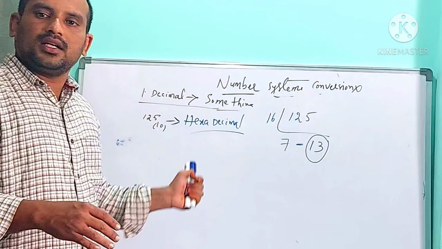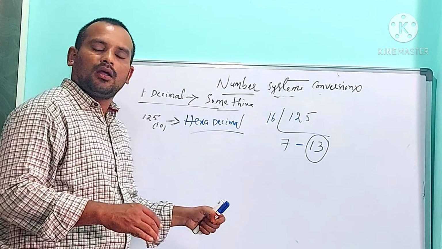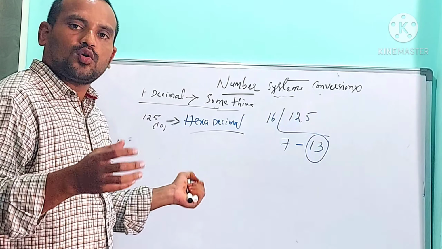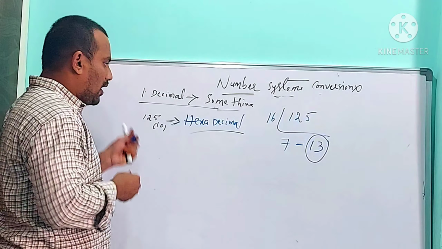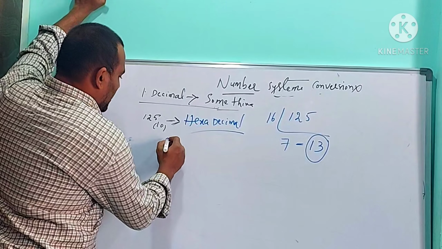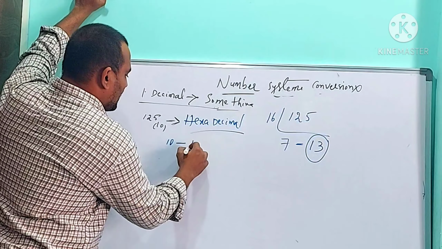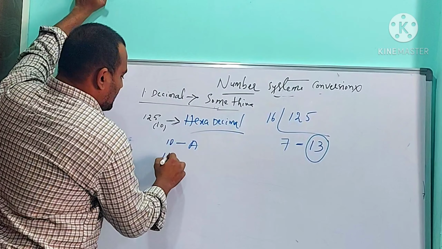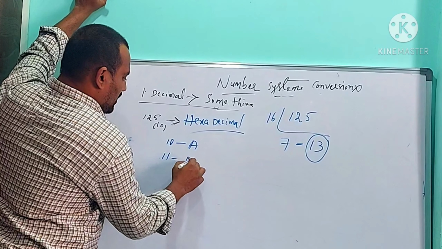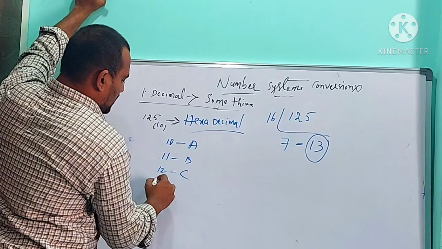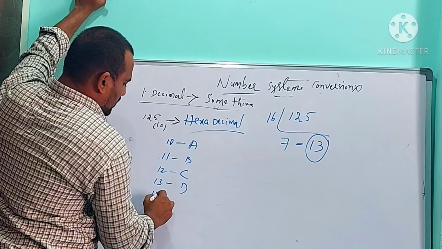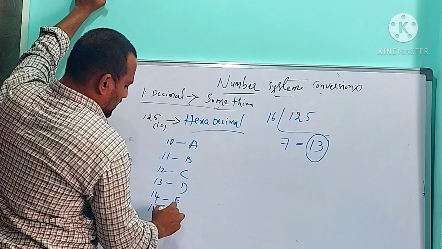So if you get a remainder more than 9, you have to write it like this. If the remainder is 10, the equivalent digit in hexadecimal is capital A. If the remainder is 11, then the equivalent is capital B. 12 is C, 13 is D, 14 is E, 15 is F.